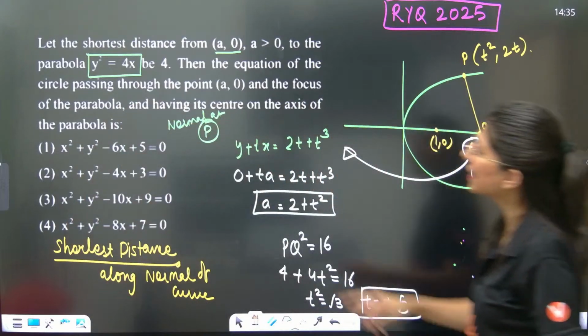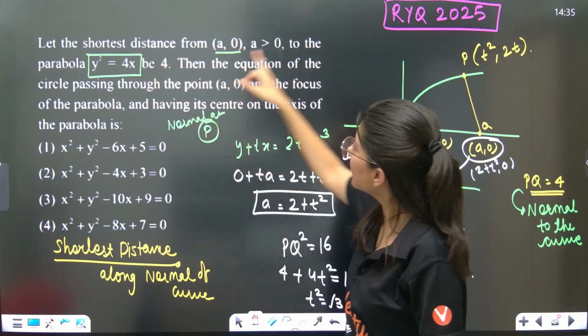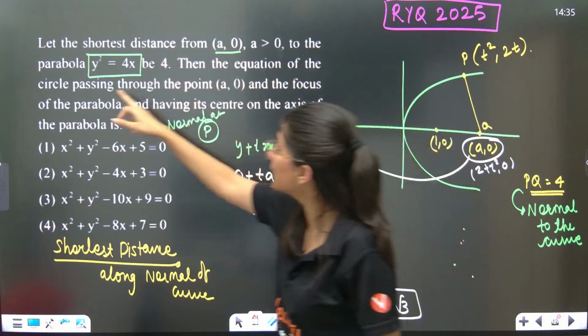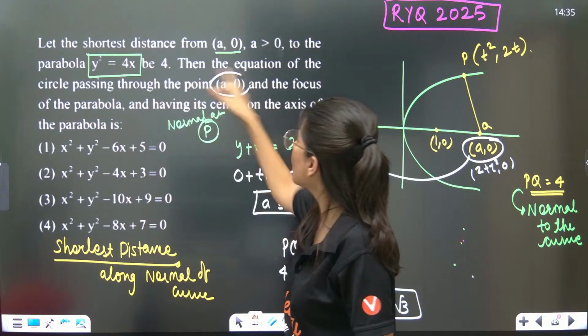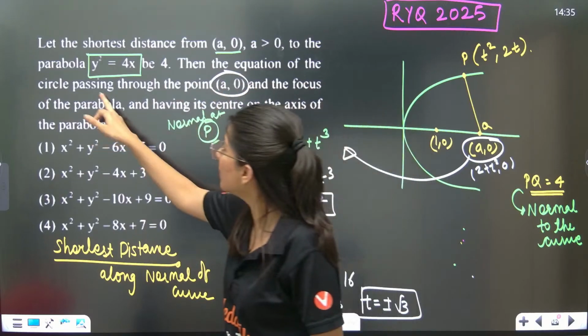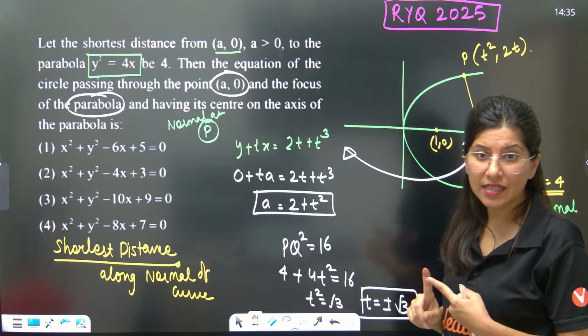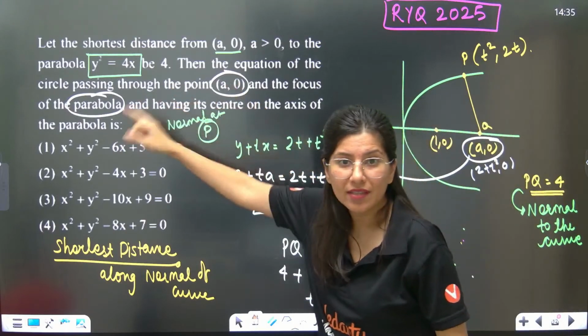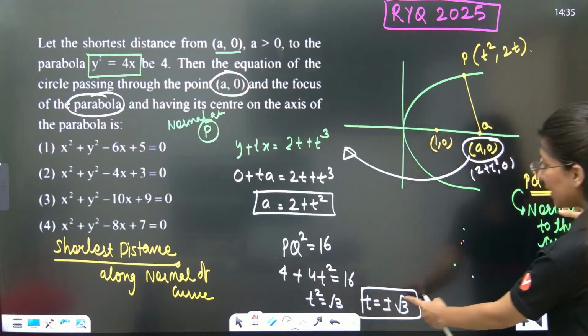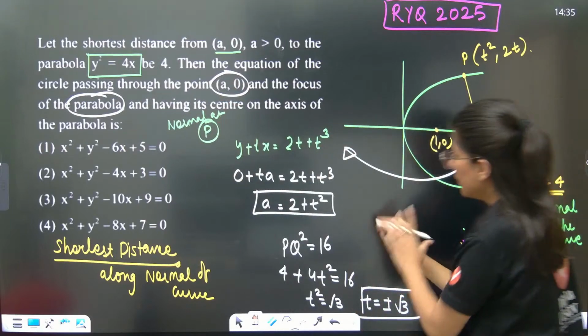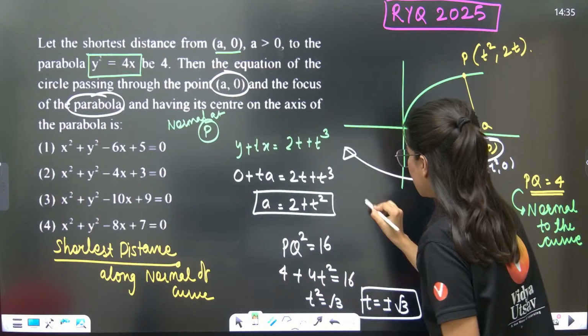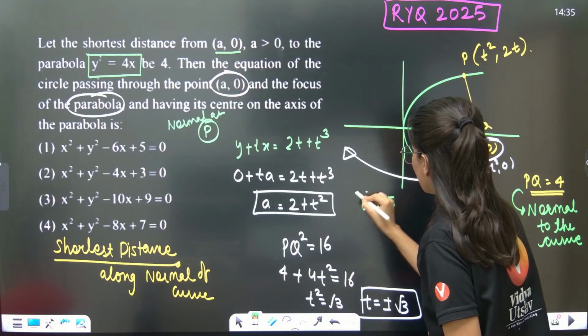Now what are they asking? See, shortest distance is 4. Then the equation of the circle passing through (a, 0) and the focus of the parabola. Understand, the equation of the circle passing through 2 points. (a, 0): a is what? You can calculate the value of a. a is nothing but 2 plus 3, 5. Right?